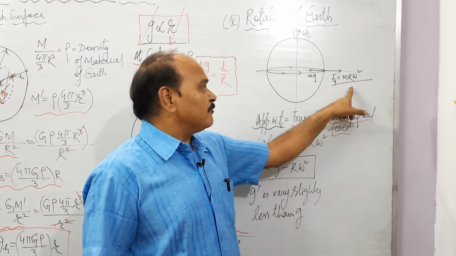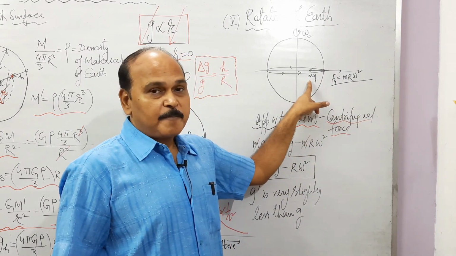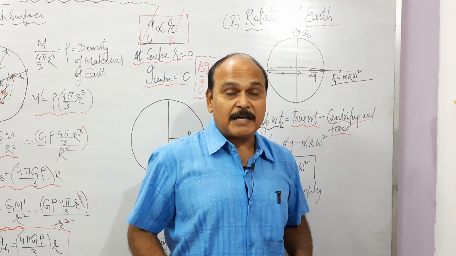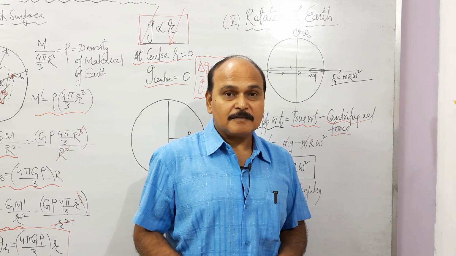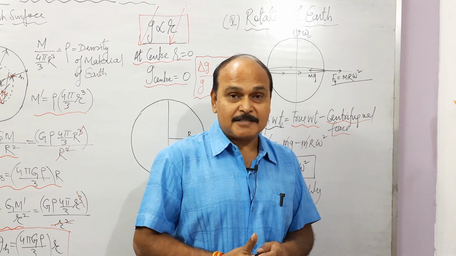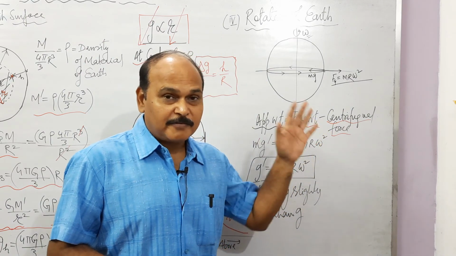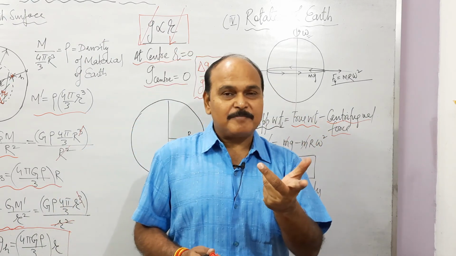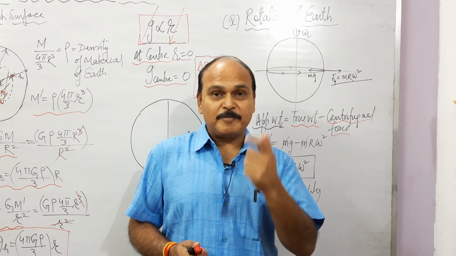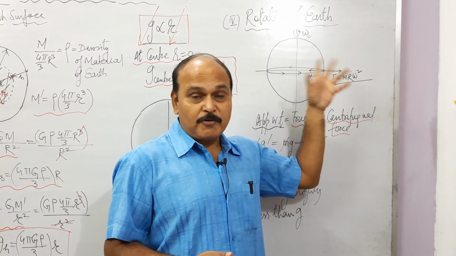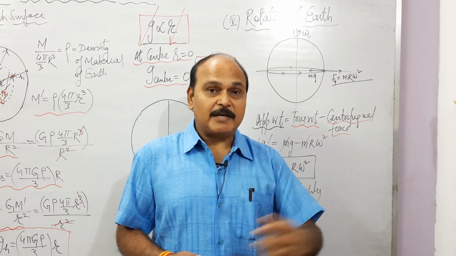This centrifugal force would be the same as the weight of the body. That means the person over the equator would be in a state of weightlessness. This is something very interesting. You can also work out this result. So if Earth starts spinning with a time period of 84 minutes, the people over the equator would be in a state of weightlessness.